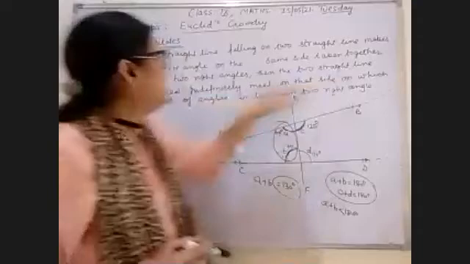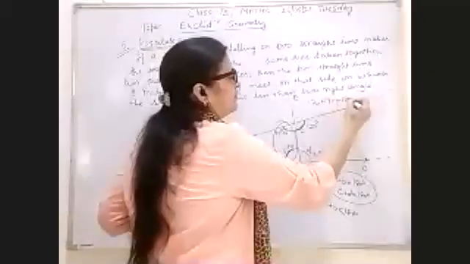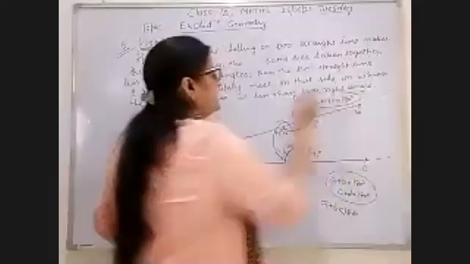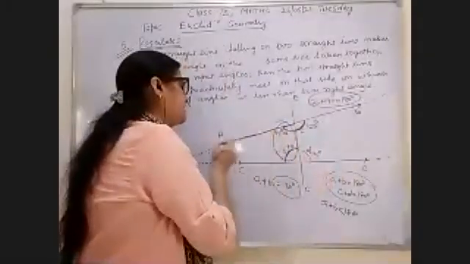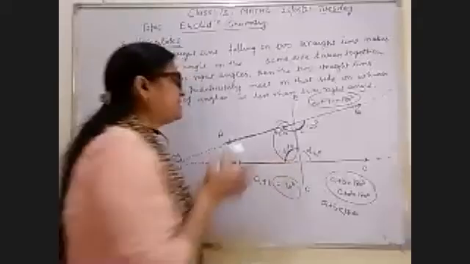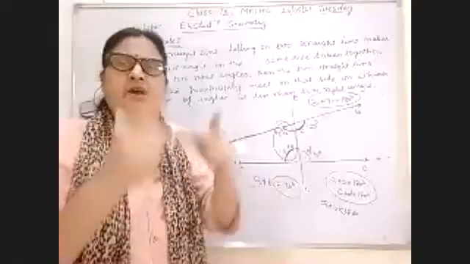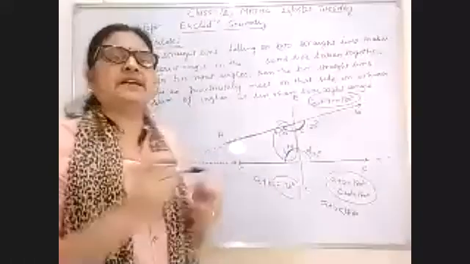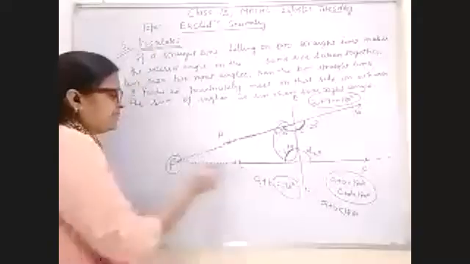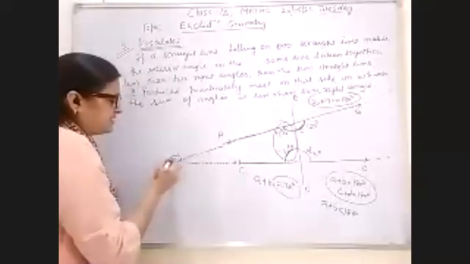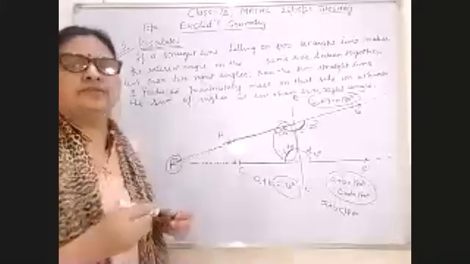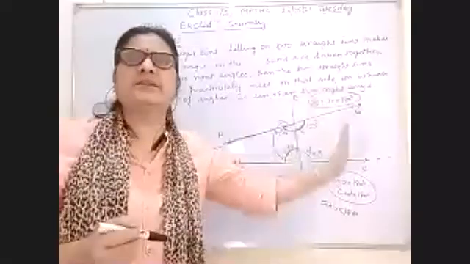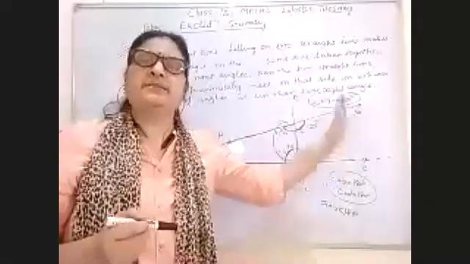If the sum of the co-interior angles is less than 180 degree, less than 2 right angles, meaning if we add 90 plus 90, then their sum is equal to 180 degree. And on whichever side the co-interior angles' sum is less than 180 degree, when these lines are produced indefinitely, they always meet at one place, and on the other side they never meet at any place.